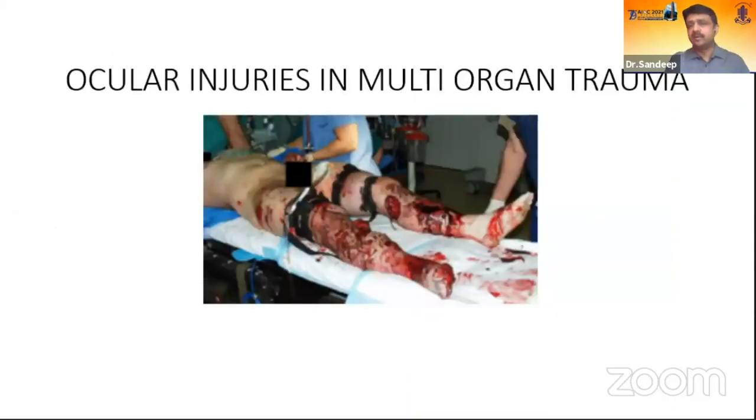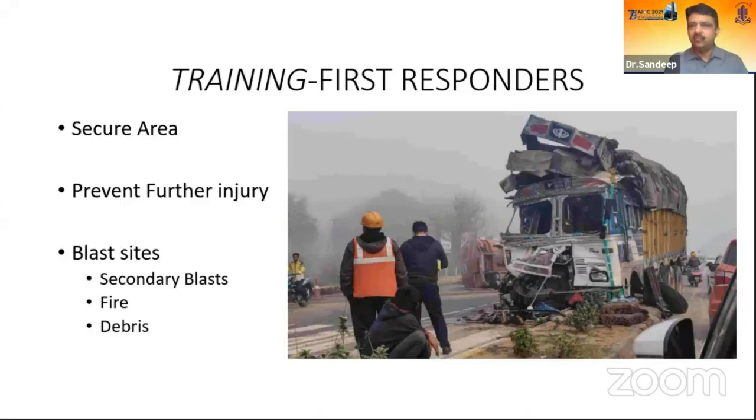We should remember, whenever we have an eye trauma, most of these patients, if they are in a high impact trauma zone or a road traffic accident, can have multi-organ trauma also. So all our care providers are trained in a few things, which is again very important for everybody. First responders should always secure the area where the trauma has occurred, because many times the primary trauma is less than the secondary injuries, which happen because of secondary blasts, fire, or debris falling out of these areas where injuries occur. So this is the first important thing.